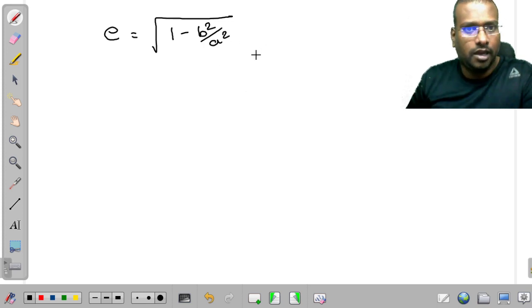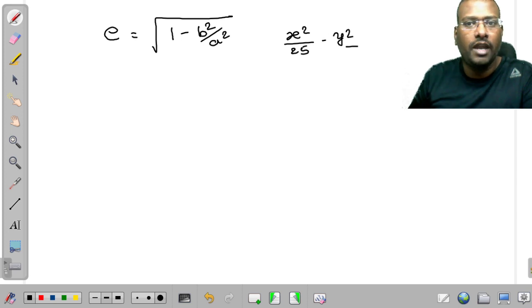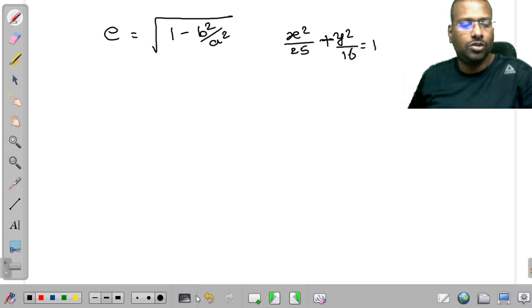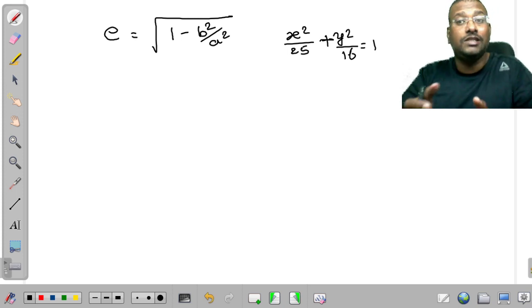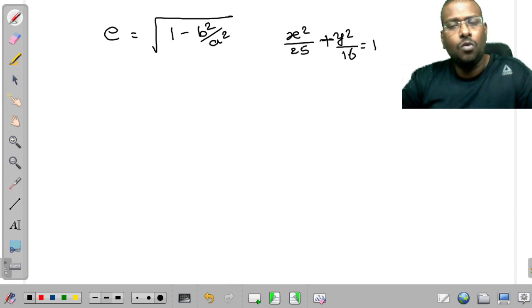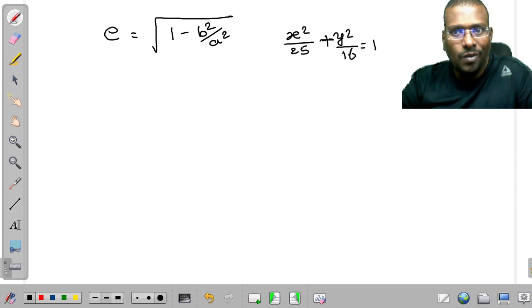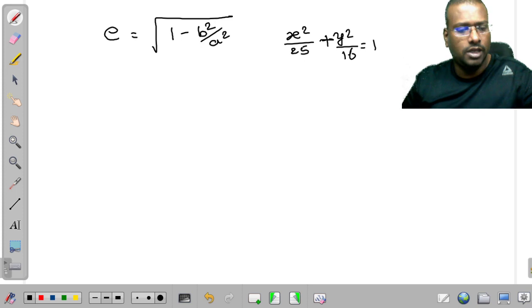Sometimes they may ask, if the equation x square by 25 plus y square by 16 is given, then they may ask so many questions from this: what is the major axis length, what is the minor axis length, what is the distance between the focal points, what is the eccentricity value of this particular curve. You can give all these answers with that particular explanation.